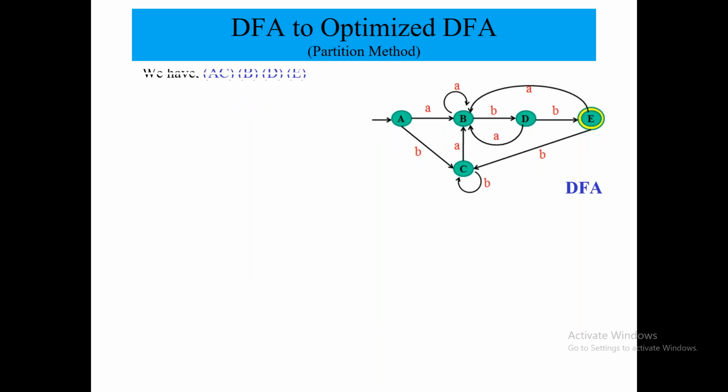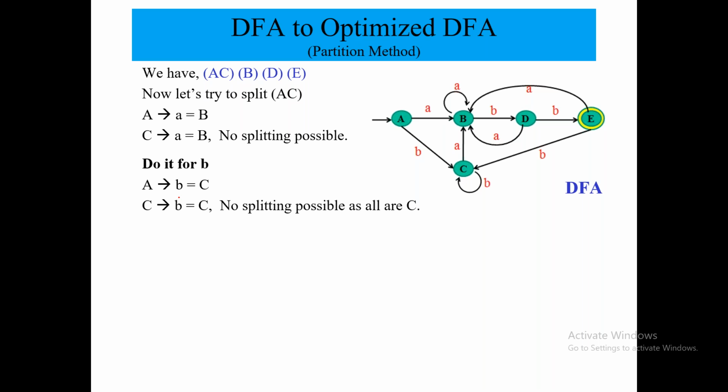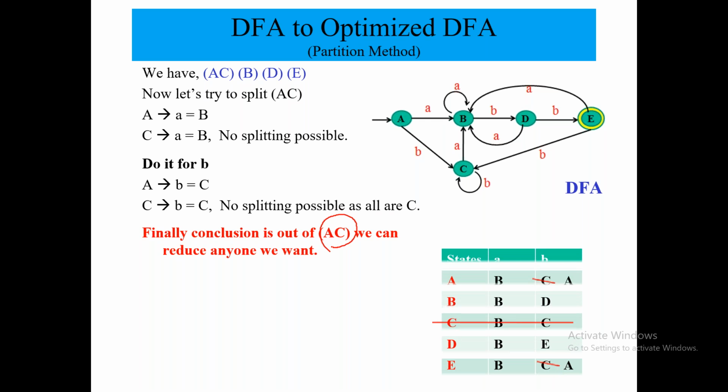Now no splitting is possible because A and C are giving small a transition to capital B and small b transition to capital C. So both are the same. You can conclude that A and C are the same state. Now I will eliminate C. You can eliminate either A or C, the choice is yours. If I eliminate C, then